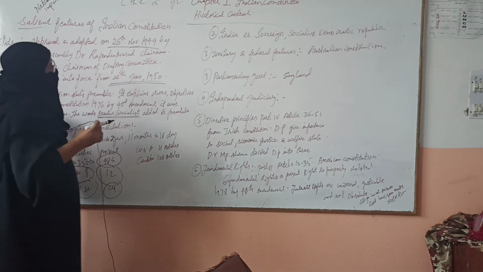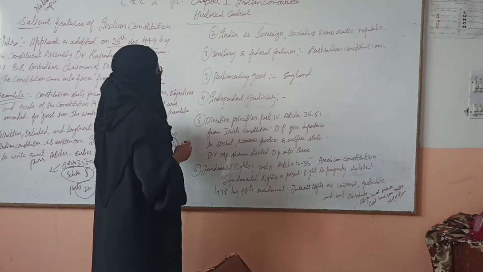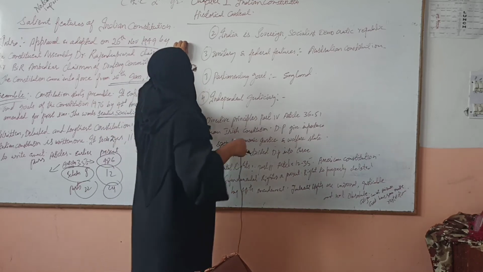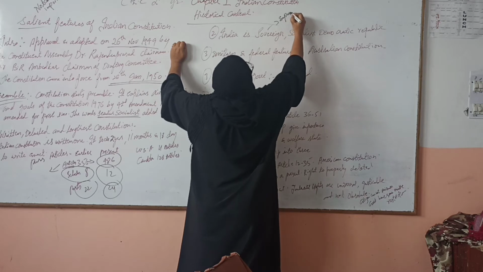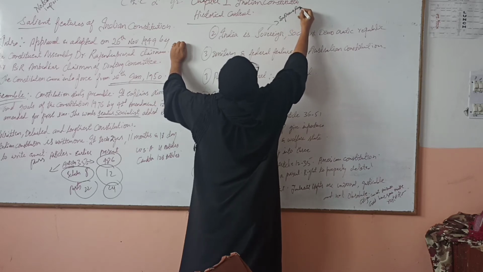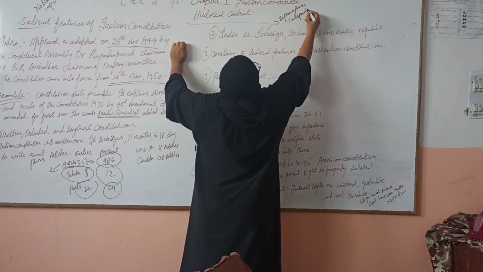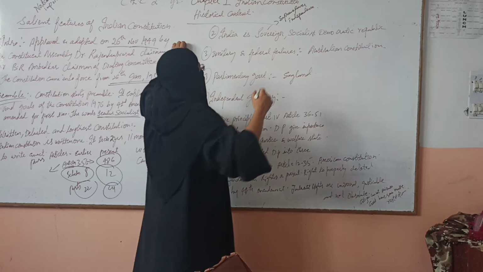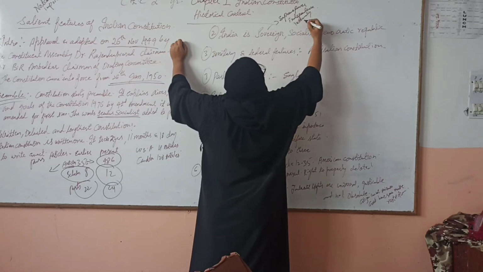Now, the second feature of the Indian Constitution is that India is a sovereign, socialist, democratic republic. It means that India is a sovereign country, meaning it has supreme power, or you can say independence. India is sovereign, independent, internally and externally.